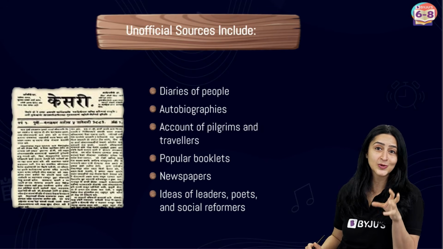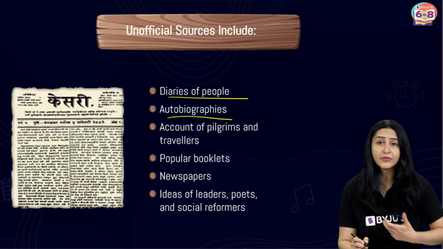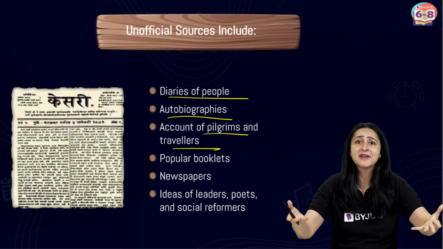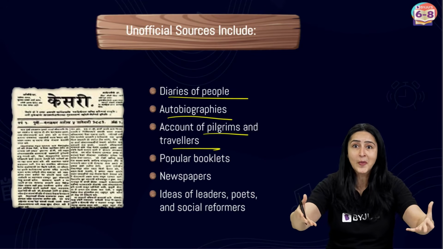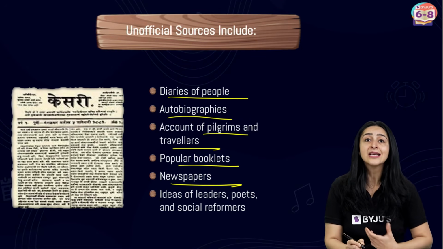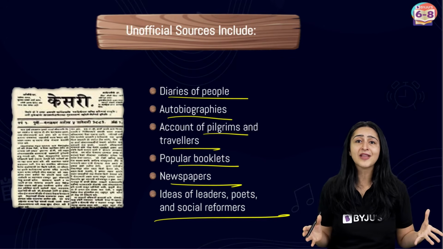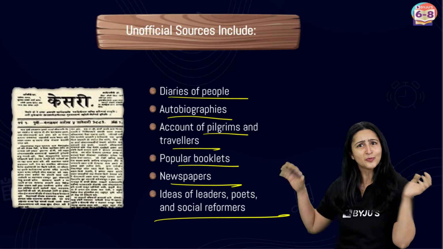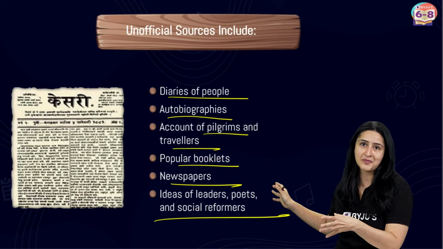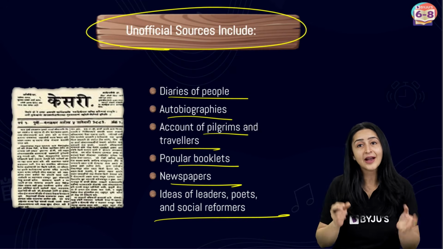Well, we need other sorts of sources. And these sources would be things like the diaries of people, autobiographies. You could have even very interesting accounts of pilgrims and travelers because they saw so much, right? You had popular booklets at that point in time, newspapers. You had the ideas of leaders, poets, and social reformers of that point in time. So all their ideas you would find in these kinds of records, and all these kinds of sources of information are known as unofficial sources or unofficial records.